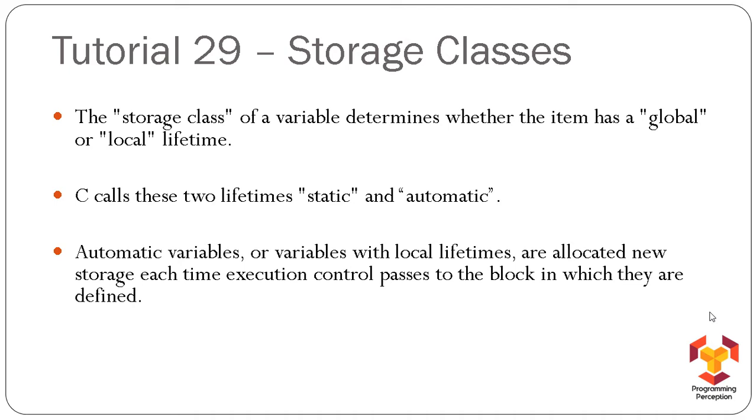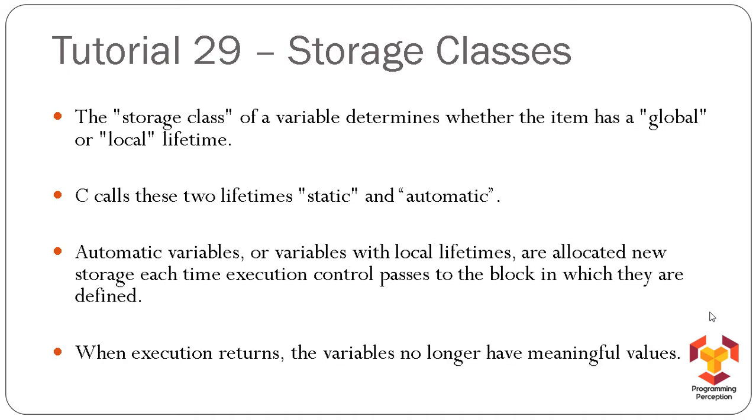Fine. As soon as that block's execution is over, these variables will be removed from memory. Now when execution returns, the variables no longer have meaningful values, as I told you right now.